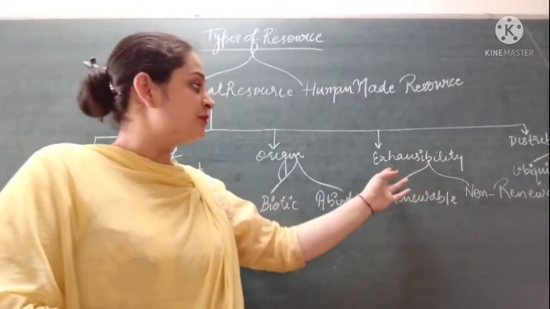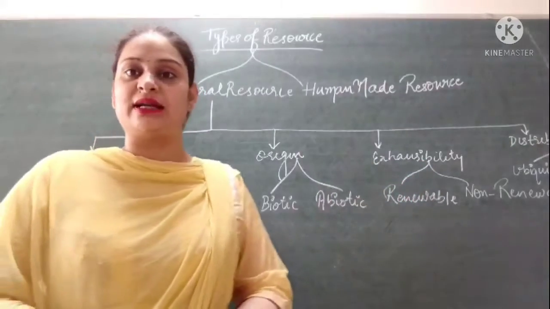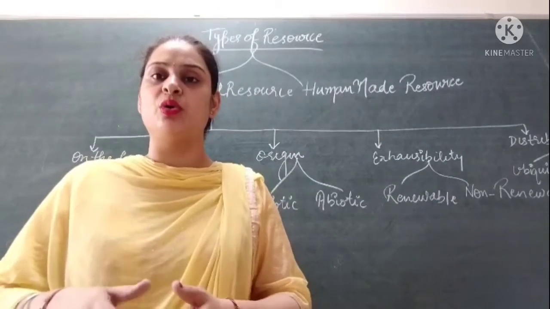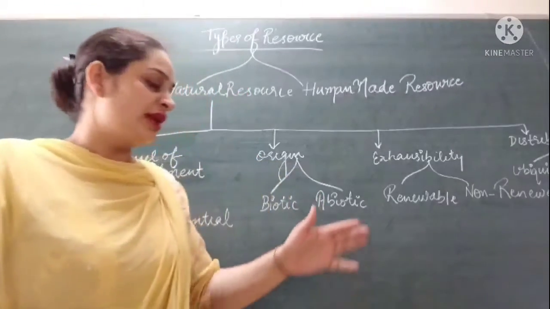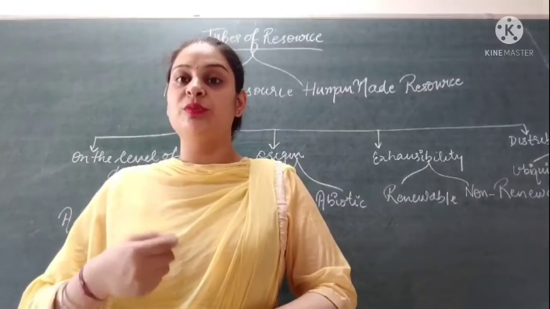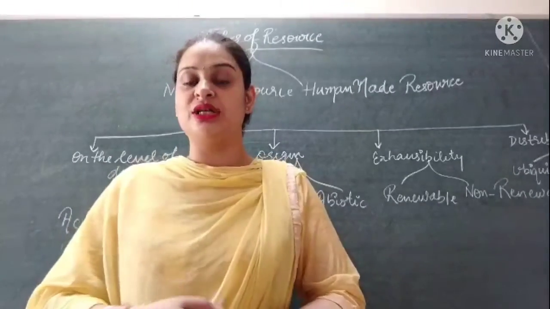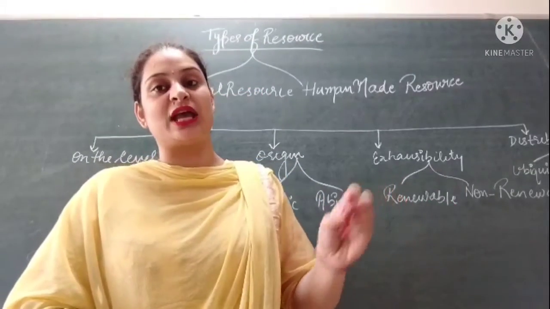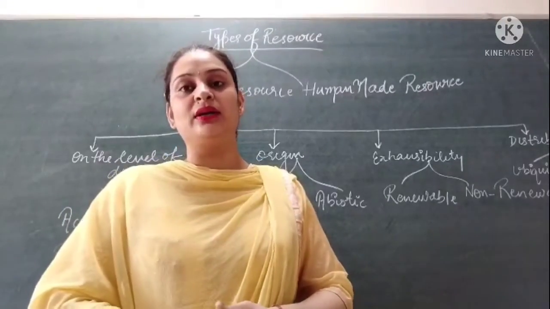Then the third distribution is exhaustibility. According to exhaustibility, natural resources are categorized into renewable and non-renewable resources. You have discussed this earlier in so many topics, what is renewable and what is non-renewable. Renewable resources are the resources which can renew again and again. Human activities do not have any impact on these types of resources, like solar energy, wind energy and tidal energy. These resources can be renewed again and again and are not affected by human activities.